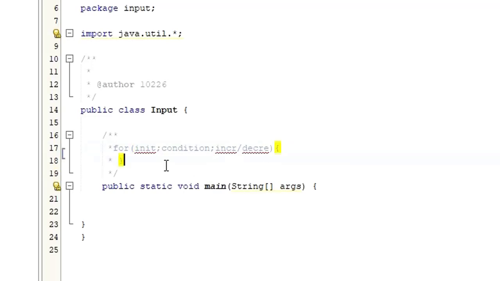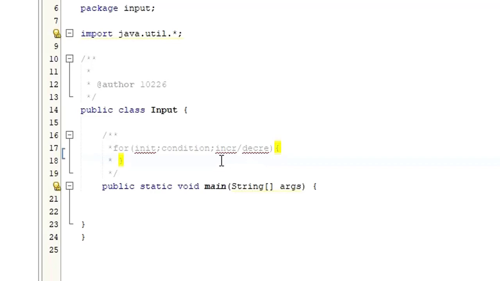So how this would work: initially we initialize the value, then it checks the condition. If the given condition is true, then we execute the body of the block. After executing the body of the block, we either increment or decrement. Then from here, again we come back to the condition. If the condition is true, we are not going back to the initialization. Instead, we again execute the body of the loop. So this is how a for loop works, right?